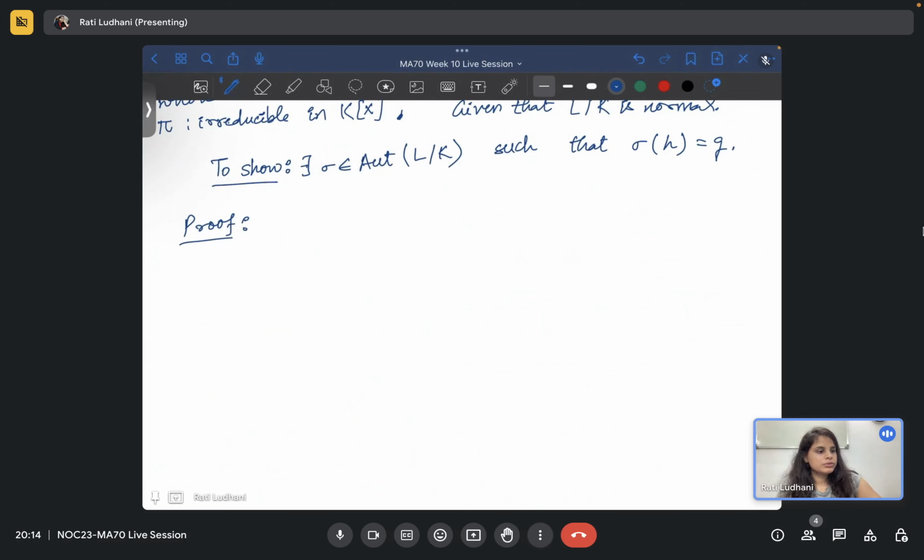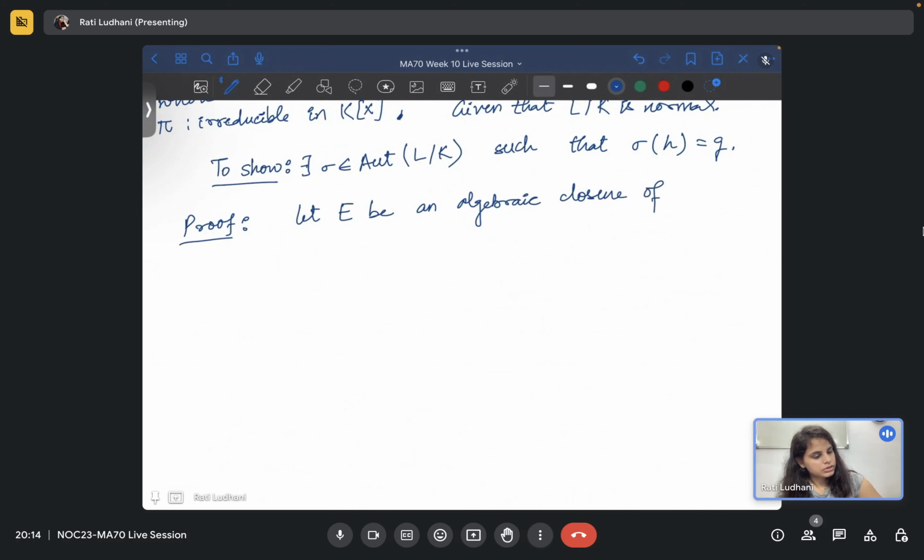Okay, so we will try to prove like this. Let E be an algebraic closure of L. You know that definition, right?